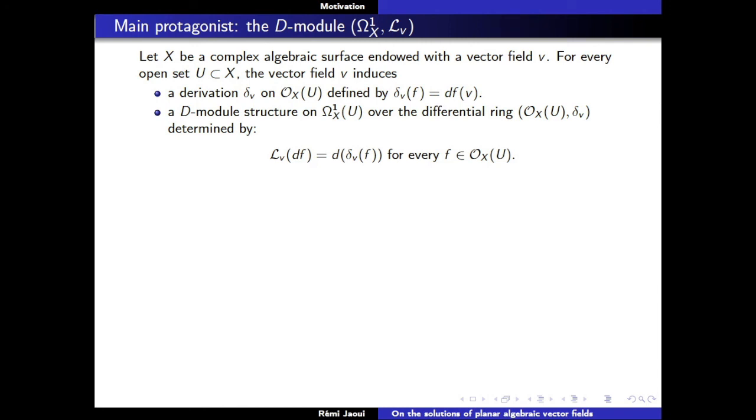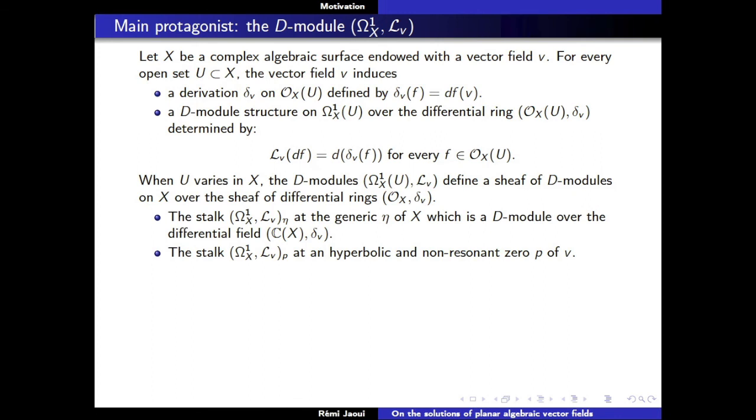So you get a differential ring OX of U with this derivation, and you have a D-module structure on omega 1 X of U over this differential ring, that is determined by the data for generators of your module omega 1 X of U, which is given by the Lie derivative of df. You just differentiate f first and then take d of the derivative of f. Okay, you have to check that it's compatible and that it defines indeed a D-module structure over X.